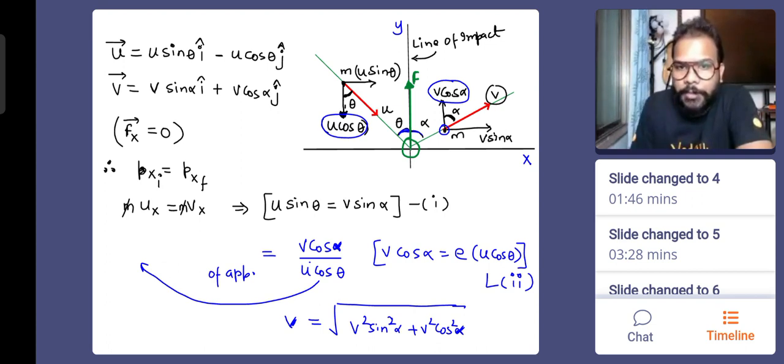U cos theta is the velocity because of which the body is coming down. U sin theta is not the velocity which is bringing the body close to the ground; U sin theta is only taking it parallel to the ground. That is why U cos theta is the velocity of approach, and V cos alpha is the velocity responsible for taking the body away from the ground, so that's the velocity of separation.